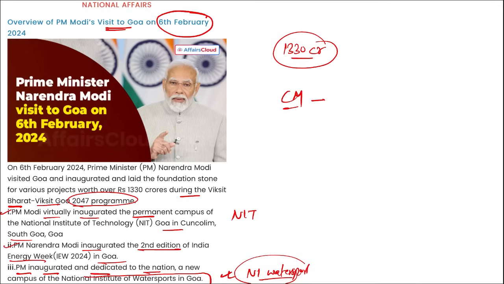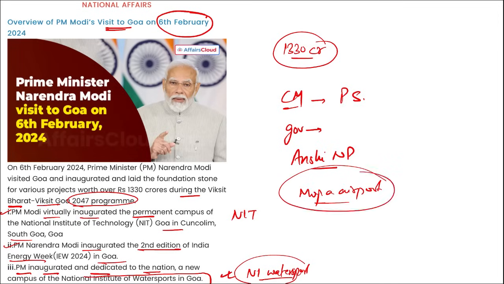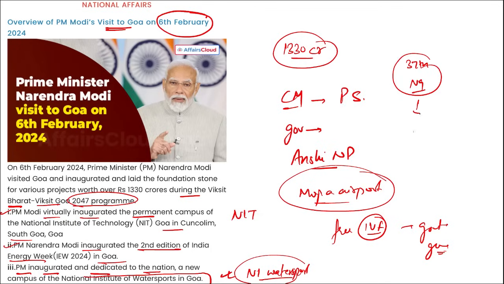Who is the Chief Minister of Goa? Pramod Sawant. Who is the Governor of Goa? Sridharan Pillaiji. Then there is Anshi National Park located in Goa. Correct? Mopa Airport. This was opened recently in Goa. Right? And free IVF, in vitro fertilization treatment, provided in the government hospitals of Goa. 37th National Games was also held in Goa. Right, so these are some of the current affairs related to Goa that you should know.